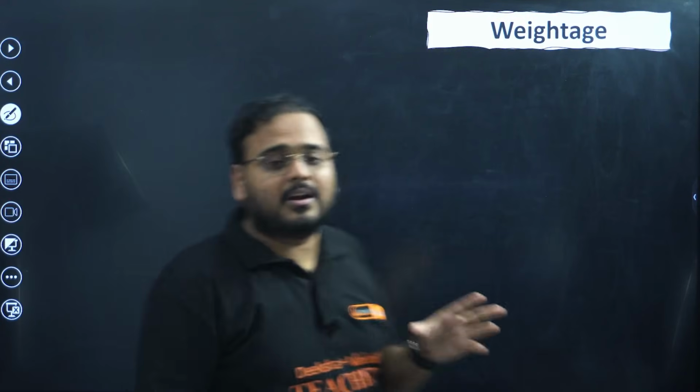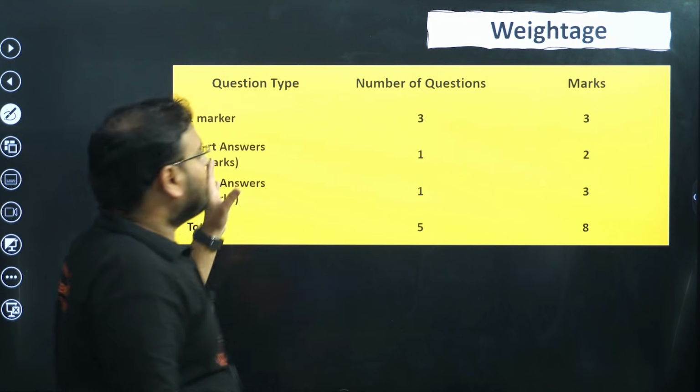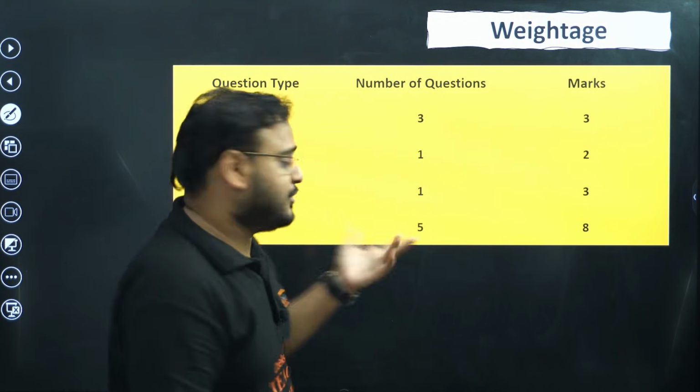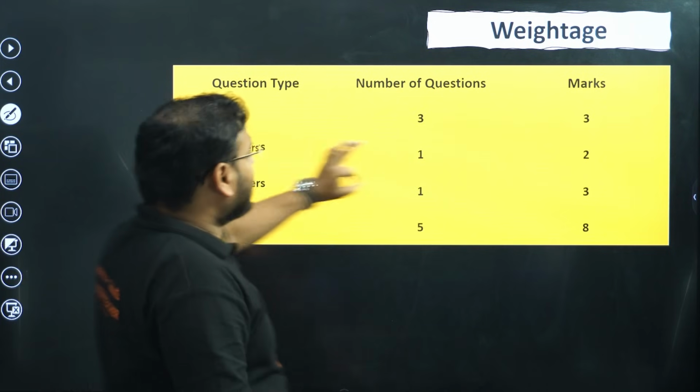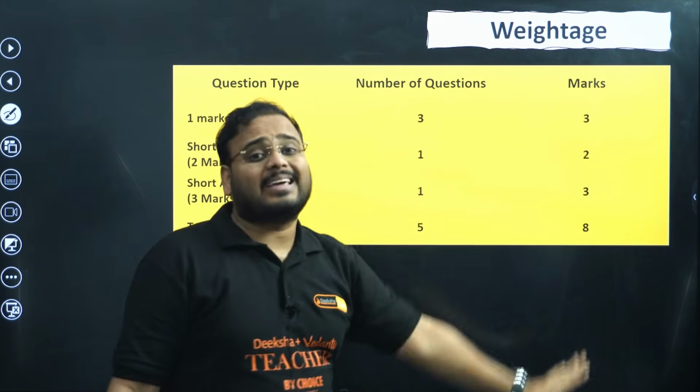First we'll learn about the weightage. The weightage is like this. We have 3 questions of 1 mark. These can be fill in the blanks and MCQs. Then for 2 marks we have 1 question, and for 3 marks again we have 1 question. In total there are 5 questions, carrying 8 marks.